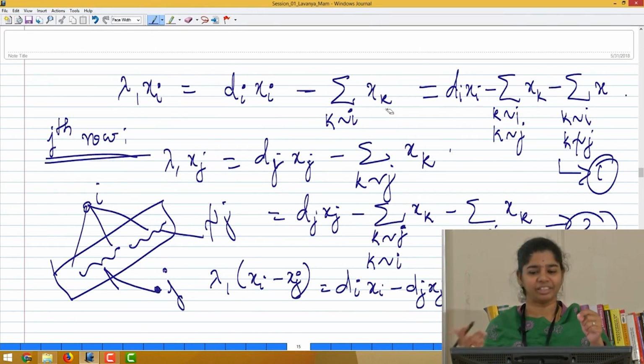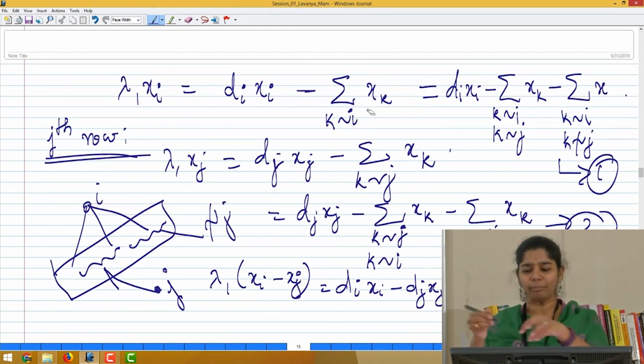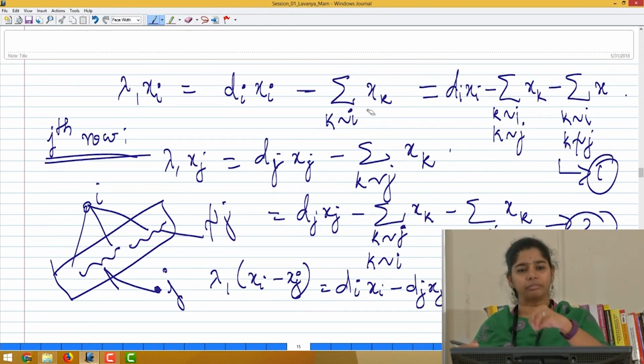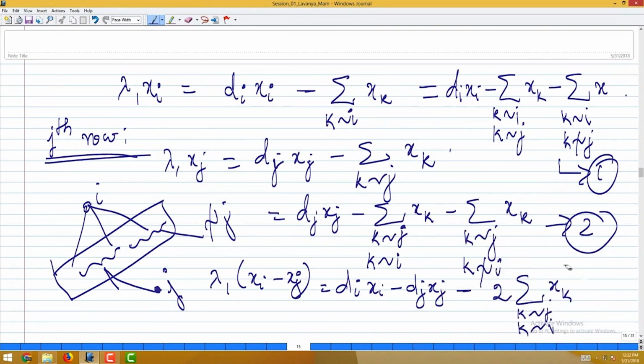Degree of i, right. So this sum contains actually degree of i terms. From that I am trying to pull out all those vertices which are common to j, and this is going to be the remaining terms here. So that would be d_i minus the common neighbors, whatever is there. So that is what I am trying to do here.